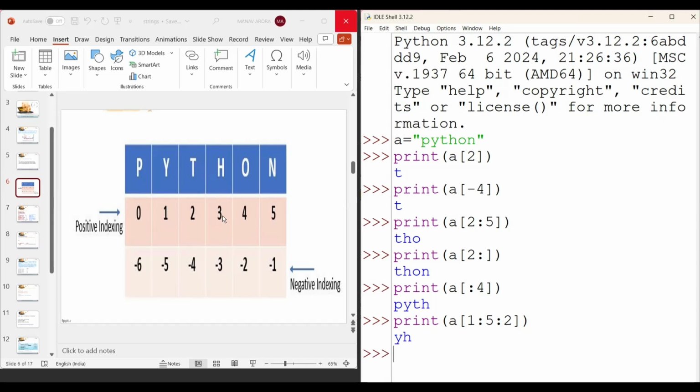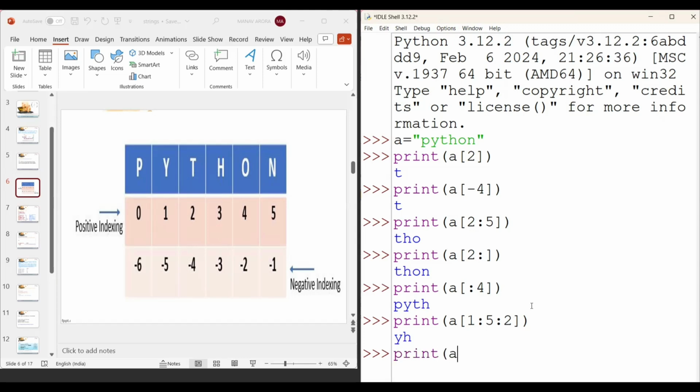So next we jump on H. Number 3 means this is the way how we can print. Okay. So last one is my step value. One more example we can see for the step value there.